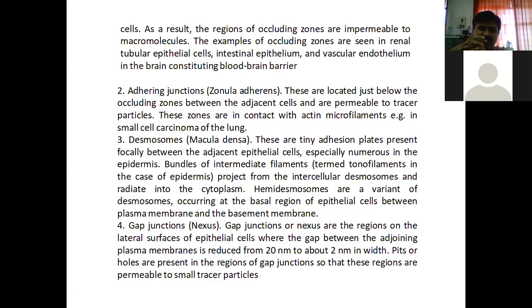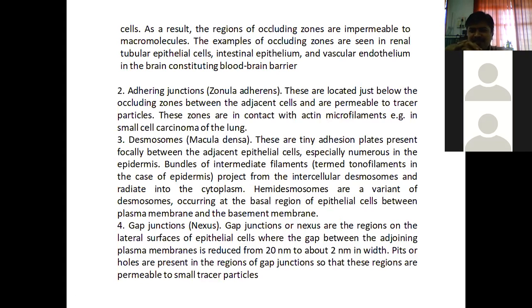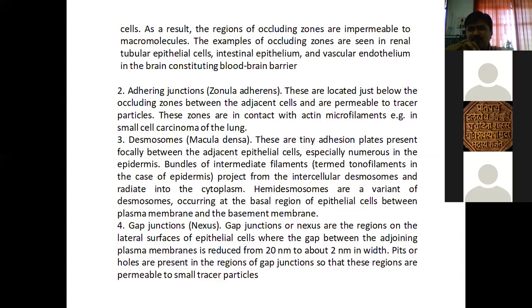Yes, students, anyone? Please tell. Enlist: Bowman's capsule and glomerulus, PCT and DCT, proximal convoluted tubule and distal convoluted tubule. Anything other than this?